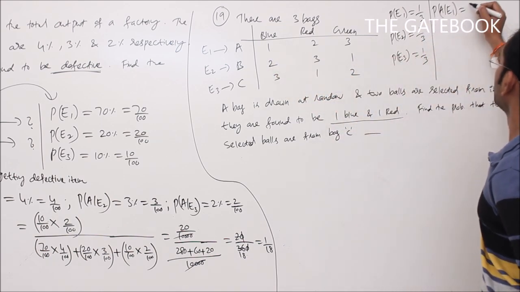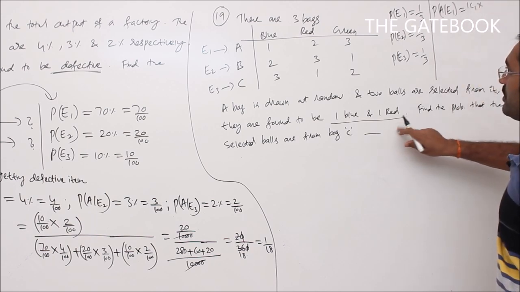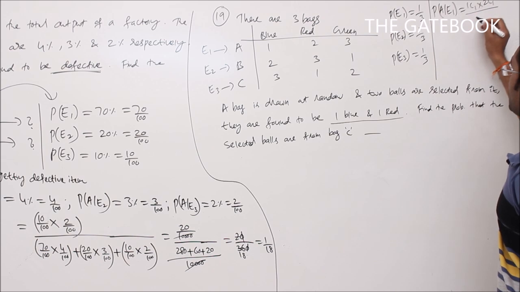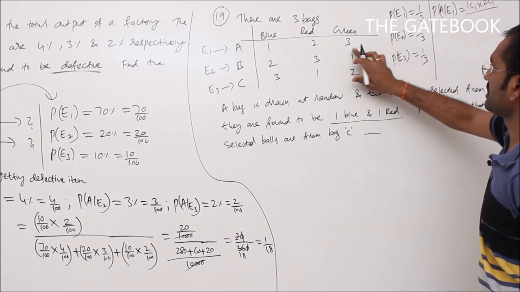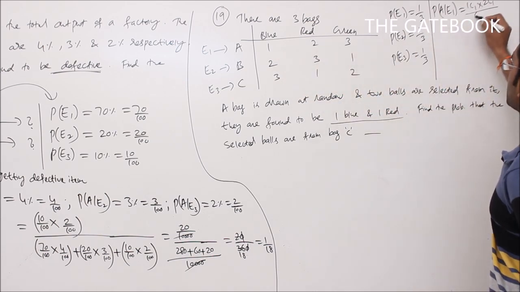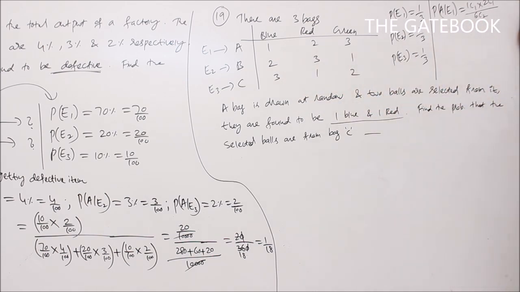One, so 1C1. Red: 2 red are there, so 2C1, by the total number of balls, 3 plus 2 plus 1, that is 6C2. So you get 2 by 15. 6C2 value is 15.